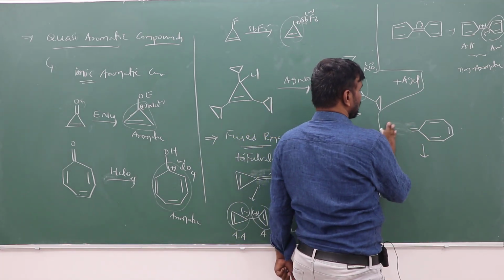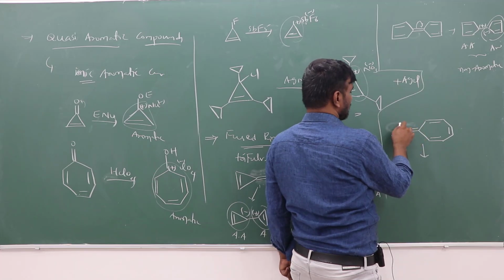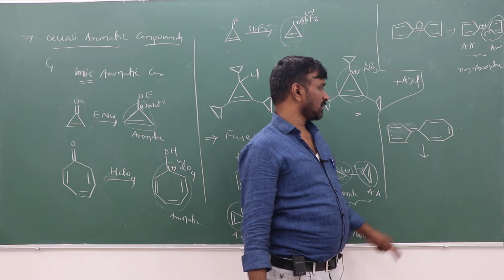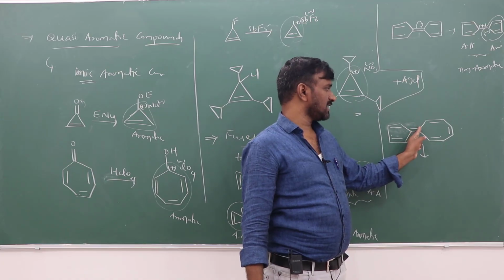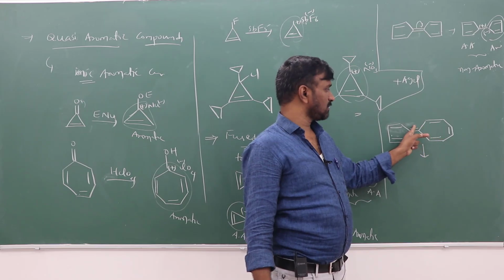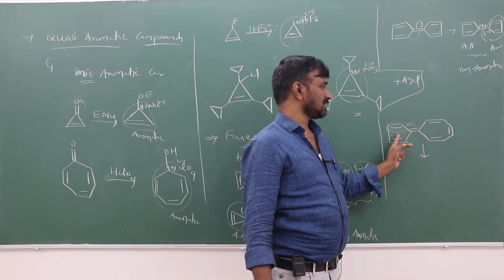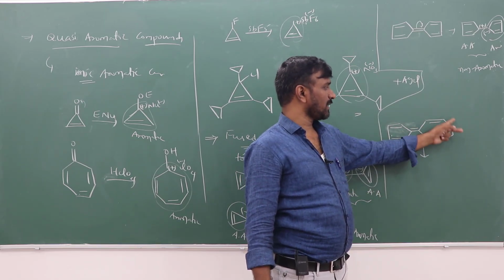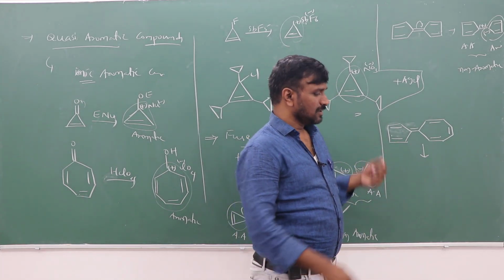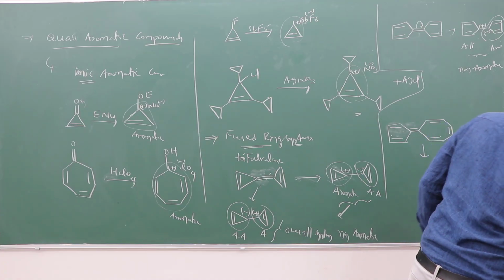Suppose one is 5-membered and another is 7-membered. What will happen in this direction? It is anti-aromatic. This is also anti-aromatic. In this direction, there are 6 pi electrons. This is aromatic. This is also aromatic. A tropylium cation will be there. So this type of systems will be there.